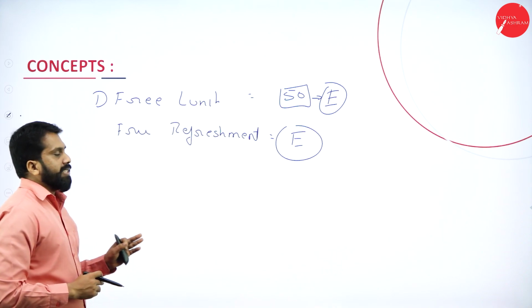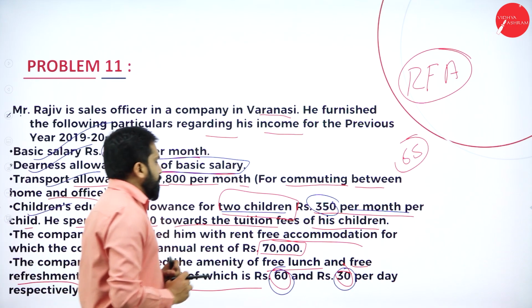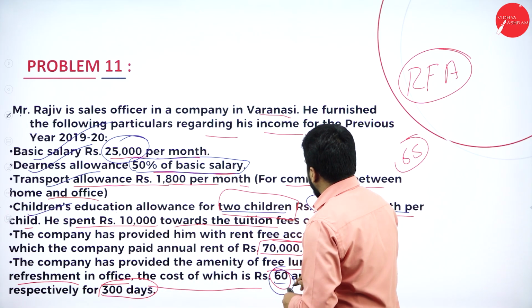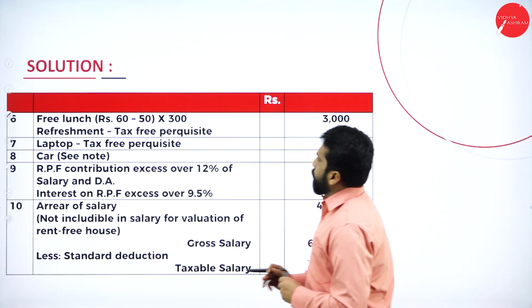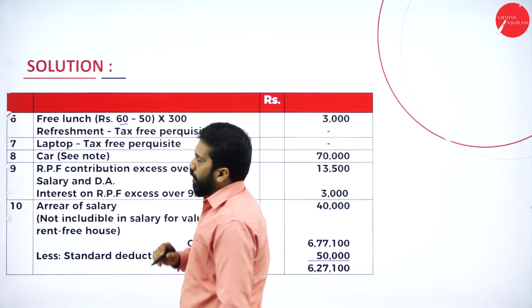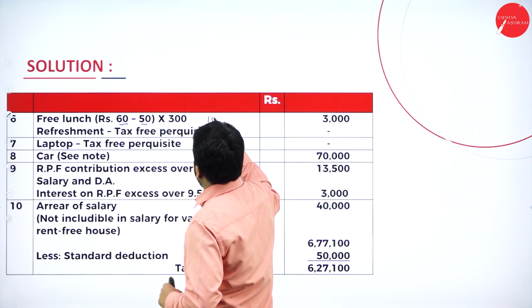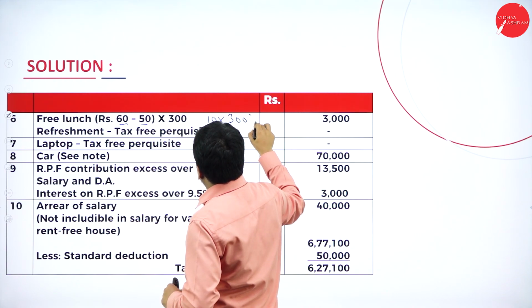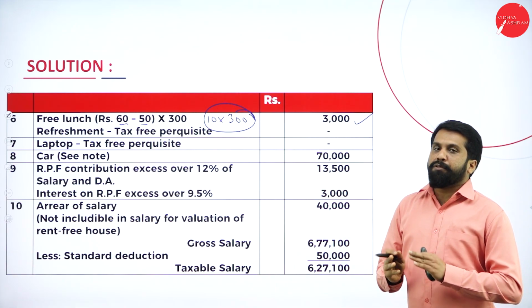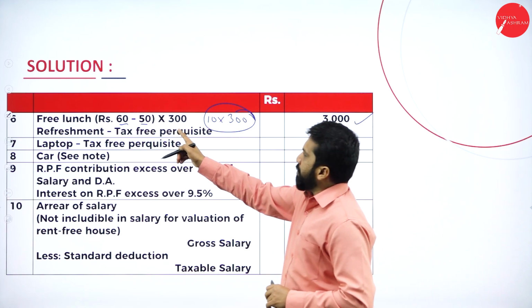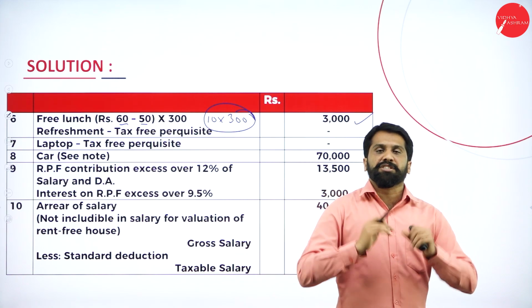So this is done. Now I'll go to the next. The company has provided him with rent-free accommodation, that is over. There is a 60 and 30. I'll go back to that. As per this, your food is how much? 60. How much is the exemption? 50. 60 minus 50, you will get 10. Number of days, 300. So 3000 will be called taxable. If the food expense is 50 itself, 50 minus 50, your answer will be 0. But in this problem, they have given 60 rupees.